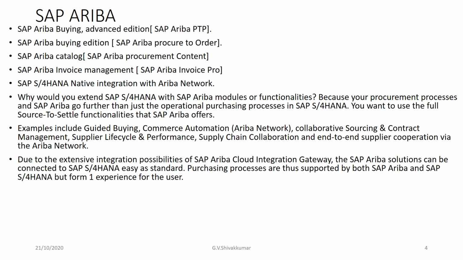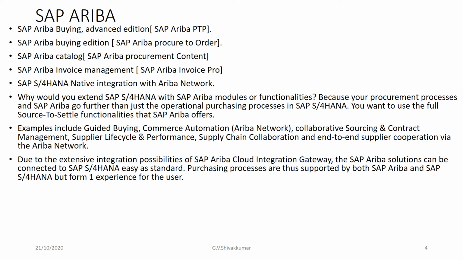So, SAP S/4HANA native integration with the SAP Ariba Network. Prior to SAP S/4HANA, collaboration between suppliers and buyers was limited. Many manual interfaces had to be built to support collaboration, and the wait time after each transaction caused longer procurement cycles.